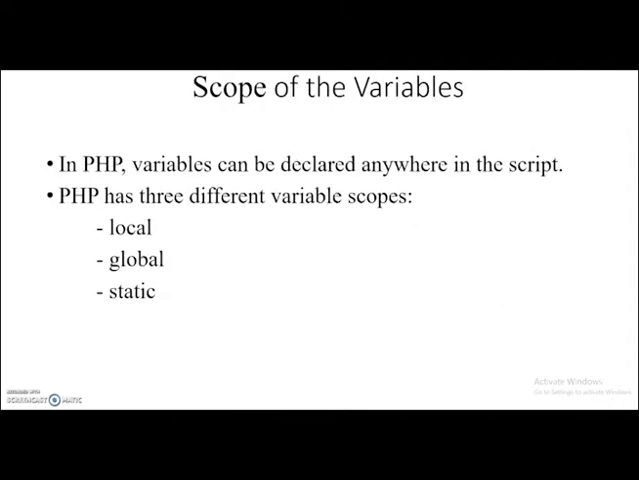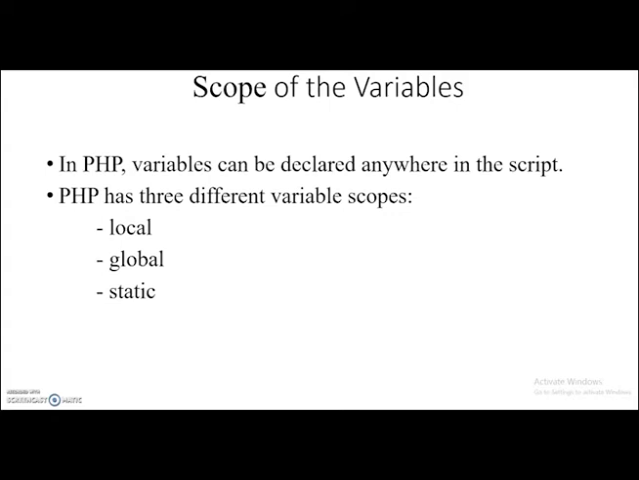Next is scope of variables. In PHP, variables can be declared anywhere in the script. The scope of a variable is the part of the script where the variable is used. In PHP, we have three different variable scopes: local, global, and static. A variable declared outside a function has a global scope and can be accessed outside the function. A variable declared within a function has a local scope and can only be accessed within that function.